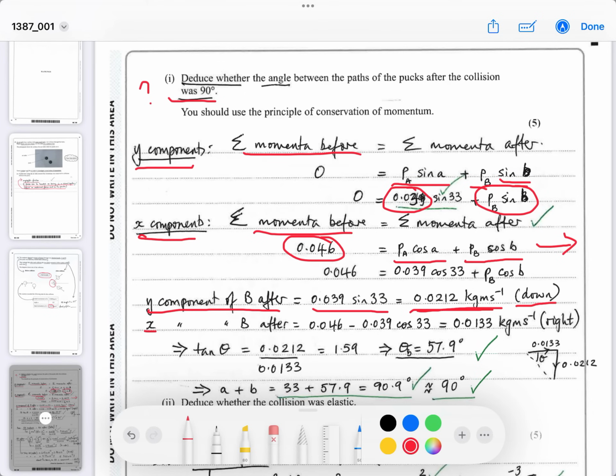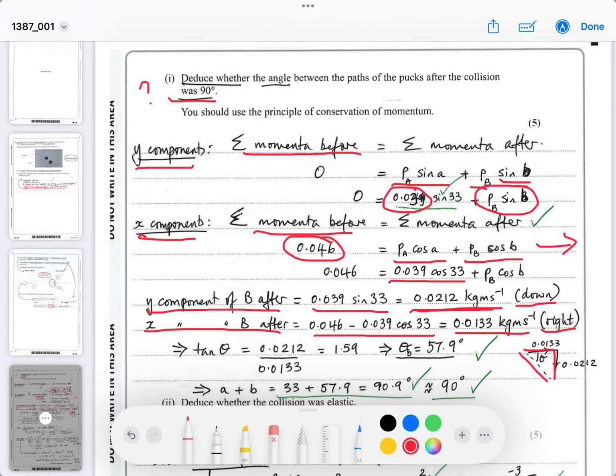And then the x component of B afterward will be this minus the known component of momentum A. So we now know that's going to be equal to 0.0133. This is to the right. So we know that it moves to the right and downwards.